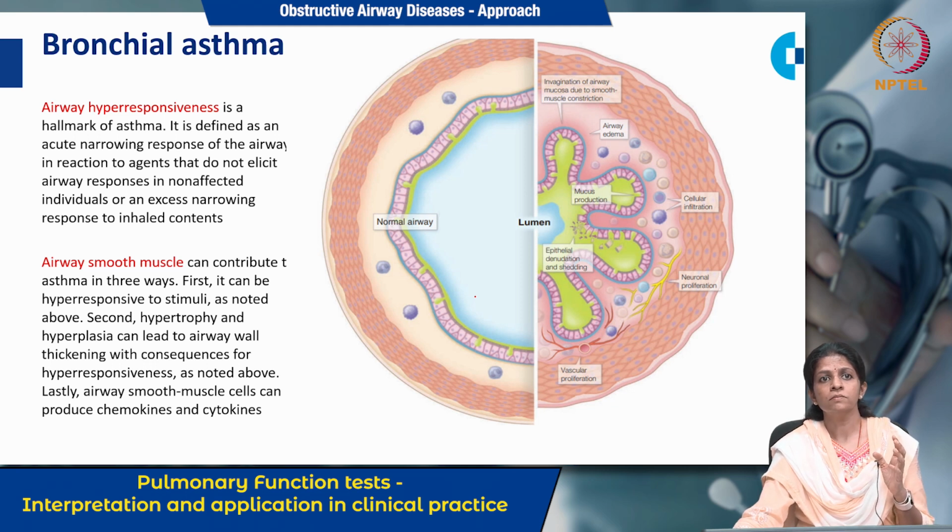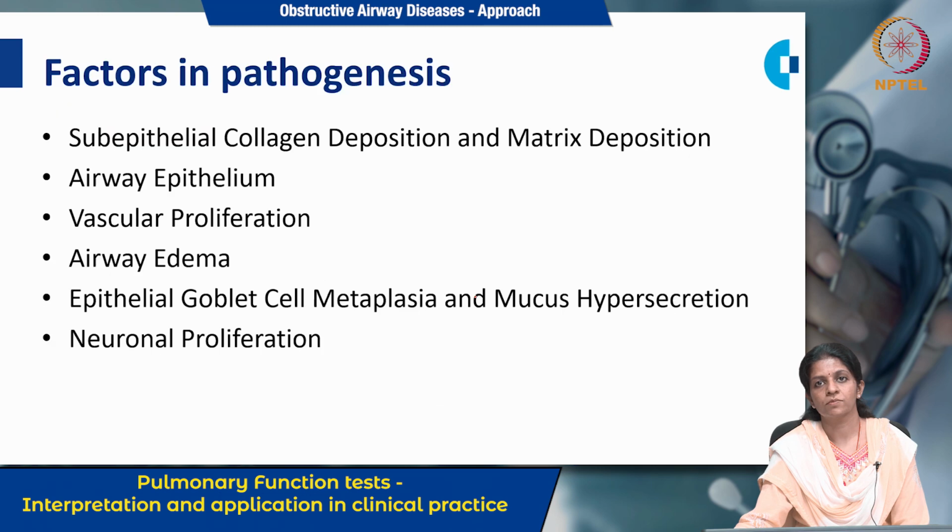The airway smooth muscles can contribute to asthma in 3 ways. First, there is just hyperresponsiveness to the stimuli. Second, as a consequence of this hyperresponsiveness, there is hypertrophy and hyperplasia, which can lead to airway wall thickening. And lastly, these airway smooth muscles can produce chemokines and cytokines, which cause increased mucus production and bronchial wall thickening, and lead to the disease problem.